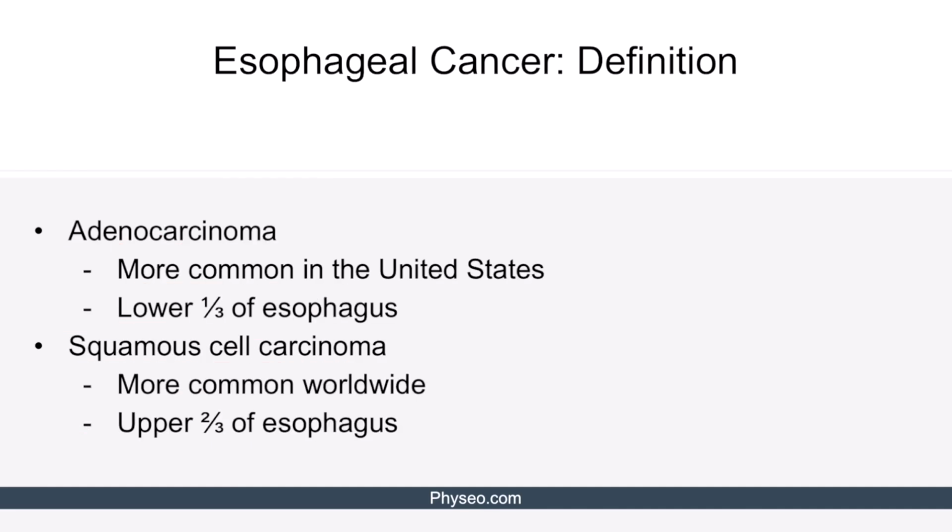Esophageal cancer can be either adenocarcinoma or squamous cell carcinoma. Adenocarcinoma is more common in the United States and usually affects the lower third of the esophagus. In contrast, squamous cell carcinoma is more common worldwide, and it typically affects the proximal two-thirds of the esophagus.